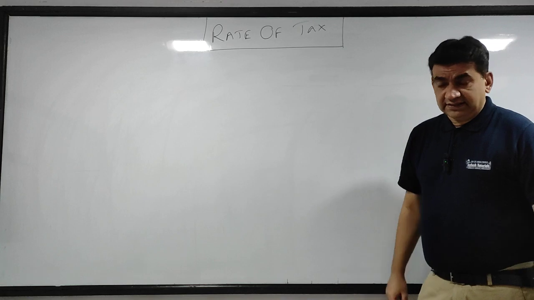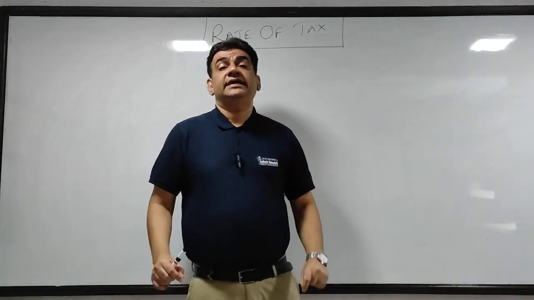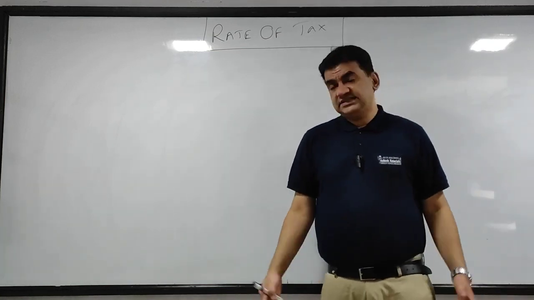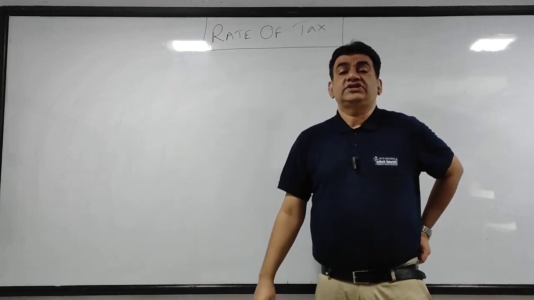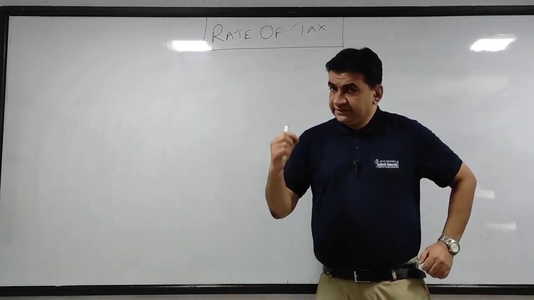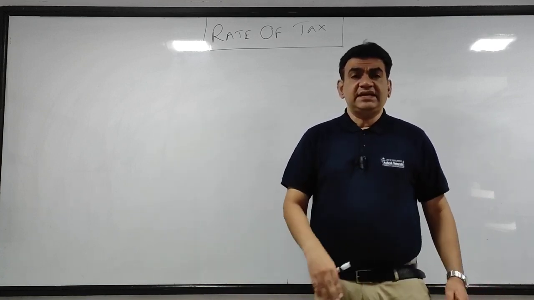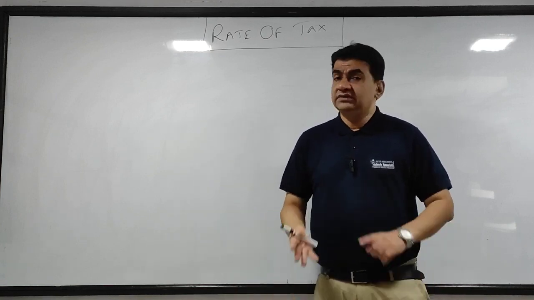Rate of tax. Now when I say rate of tax, that means at what rate income tax is payable. We are doing the subject Direct Tax. As I told you, you have only income tax, so we will see the calculation of income tax. We have done individual chapters, correct? In the previous semester also we did the basics, and we did set off and carry forward also.